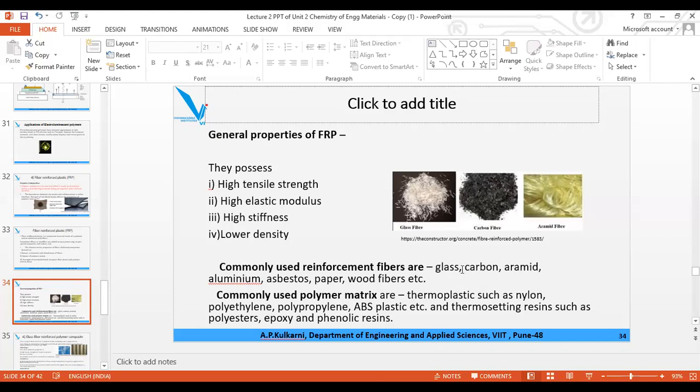Remember these are the fibers. And when any one of them is added, then it is FRP. So remember the names of the fibers: glass, carbon, aramid, aluminium, asbestos, paper, wood. So they come under fibers. And for the polymer matrix, there are 2 types: thermosoftening and thermosetting.